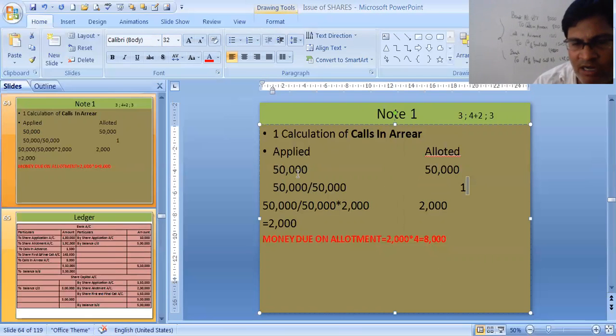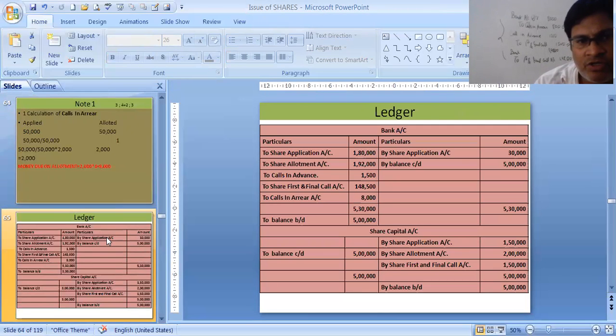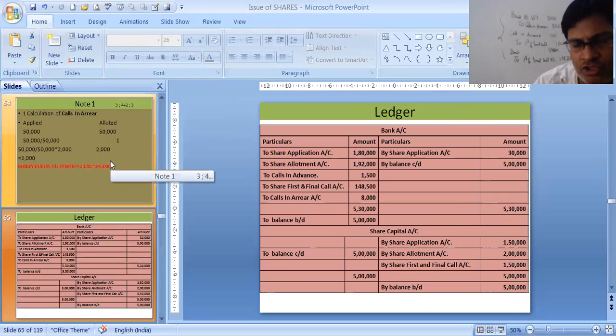Then it will become what? Just the unitary method, applied by allotted, 50,000 by 50,000. Where you write 1, that part comes below as denominator. Then 2,000, you multiply, you get 2,000 as calls in arrear. Money due on allotment, 2,000 into 4, that is 8,000 rupees. We will pass the ledger now. So that you must do. This note you must understand, because in next sums we will be able to see how useful the note is. Now the ledger accounts.